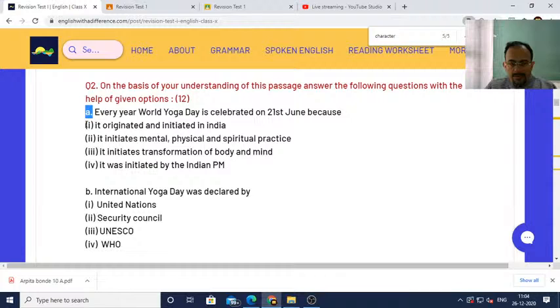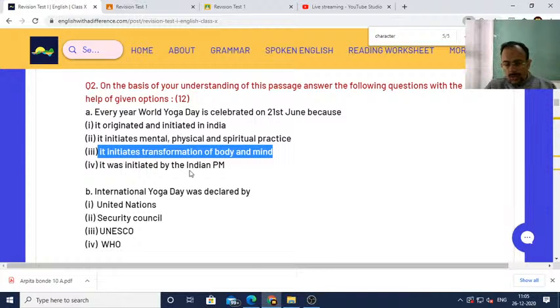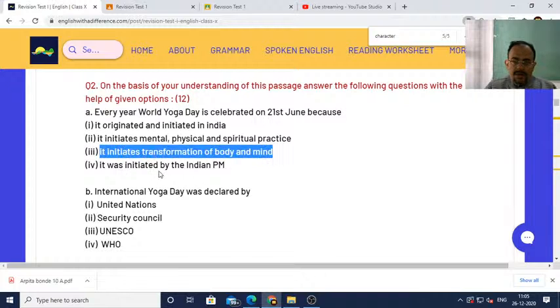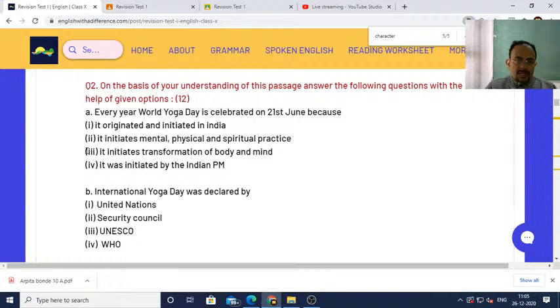Supposing that your answer is Roman number 3, in that case you have to write question number 2a and Roman number 3, and then you have to write the full sentence. Understood? Most of you have written the full sentence, but you have forgotten to write this particular number also. This is very important. You should write both, not only the Roman number containing the answer, also the full sentence.